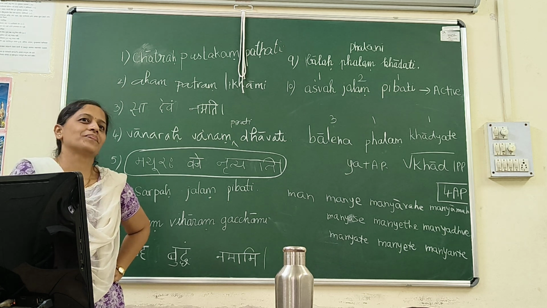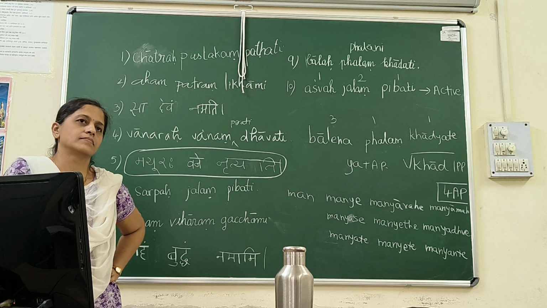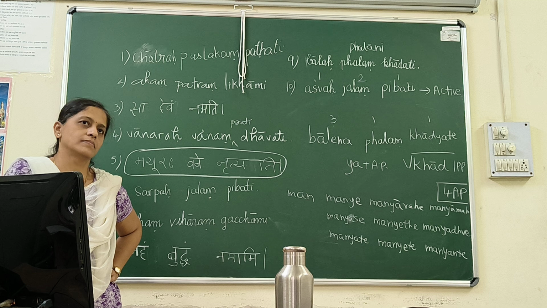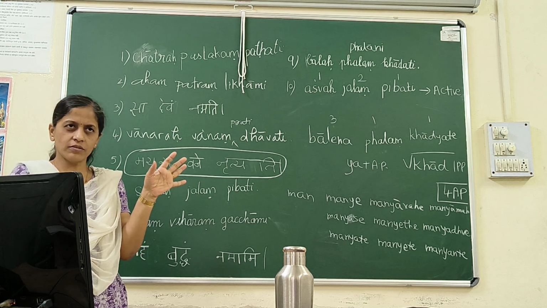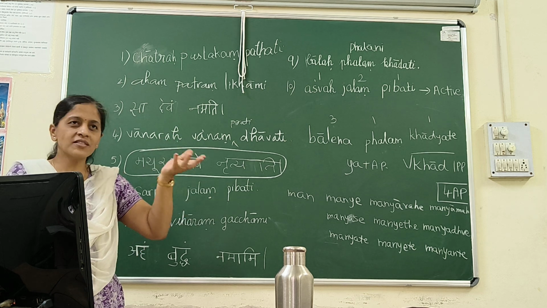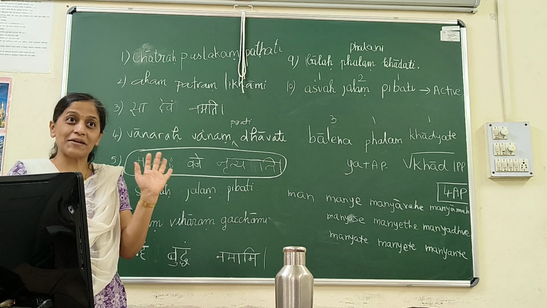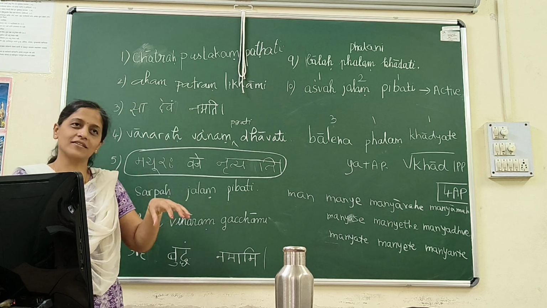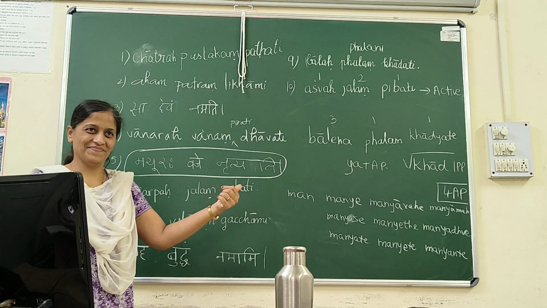Do I understand by myself that only the subject can perform action? For example, Bala can perform action, but phalam cannot perform action. Phalam can perform action, like phalam patati. There phalam is the subject. So you can't say phalam can't perform action. If it is phalam patati, phalam is the subject in that sentence, not here.